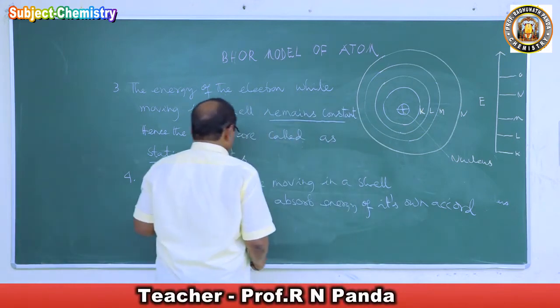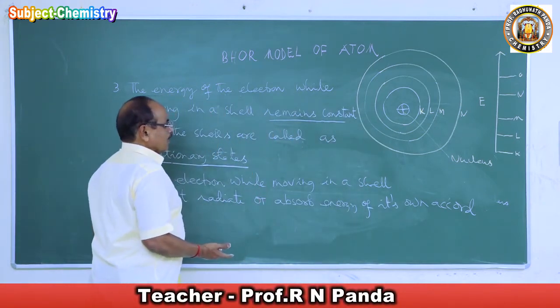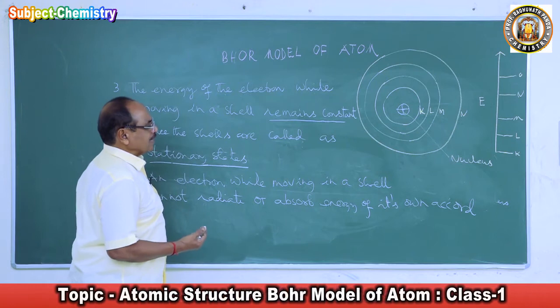That means the energy of the electron remains constant while moving in a cell.